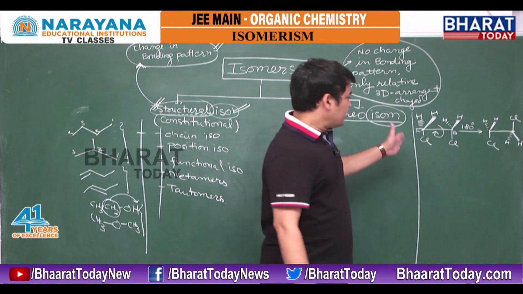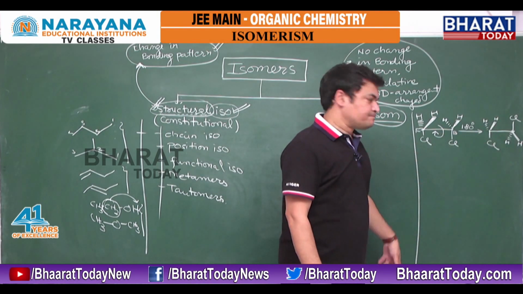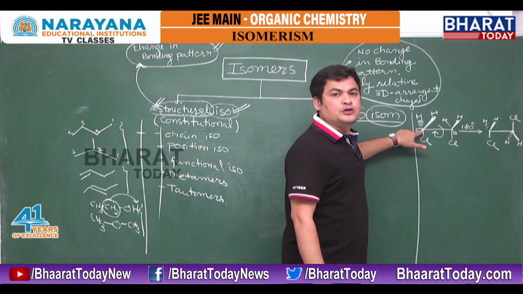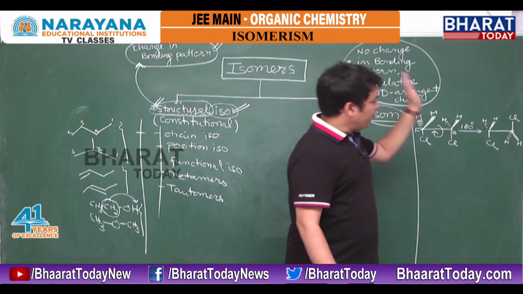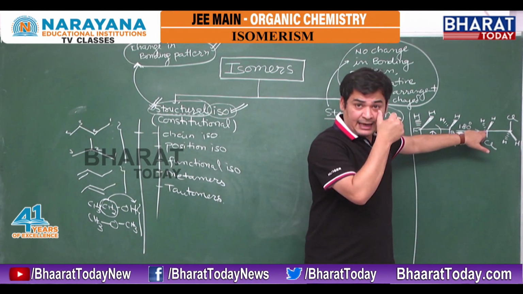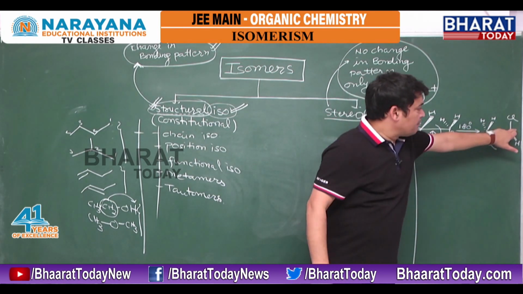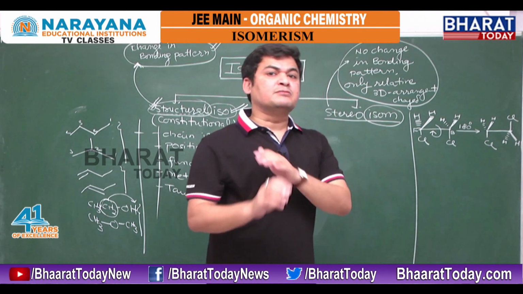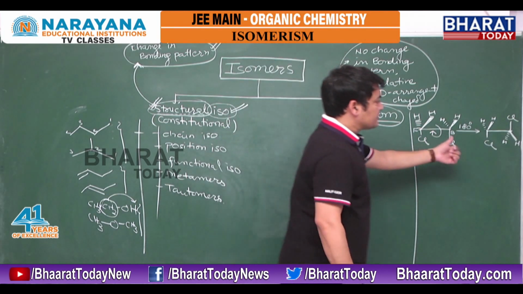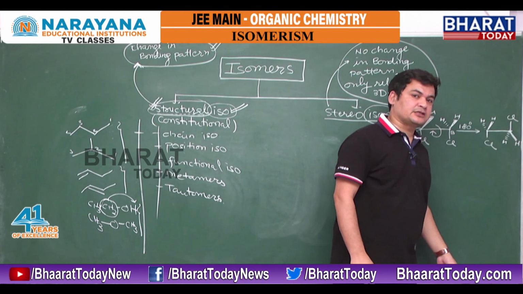Now you check here, no change in bonding pattern. Initially the carbon has 2H and 1Cl, and the other carbon has 2H and 1Cl. Finally, again the front carbon has 2H and 1Cl, and the back carbon again has 2H and 1Cl. There is no change in bonding pattern, but you see the relative arrangement has changed.